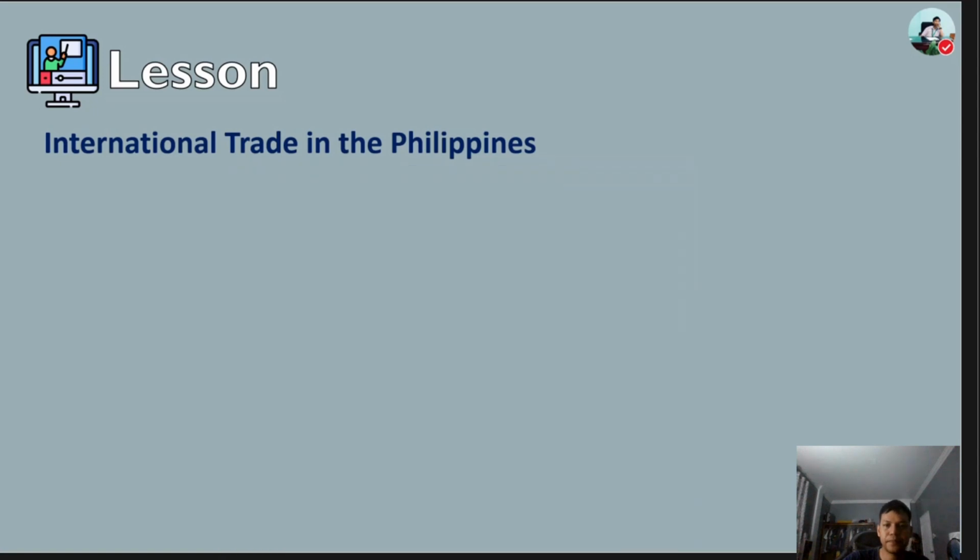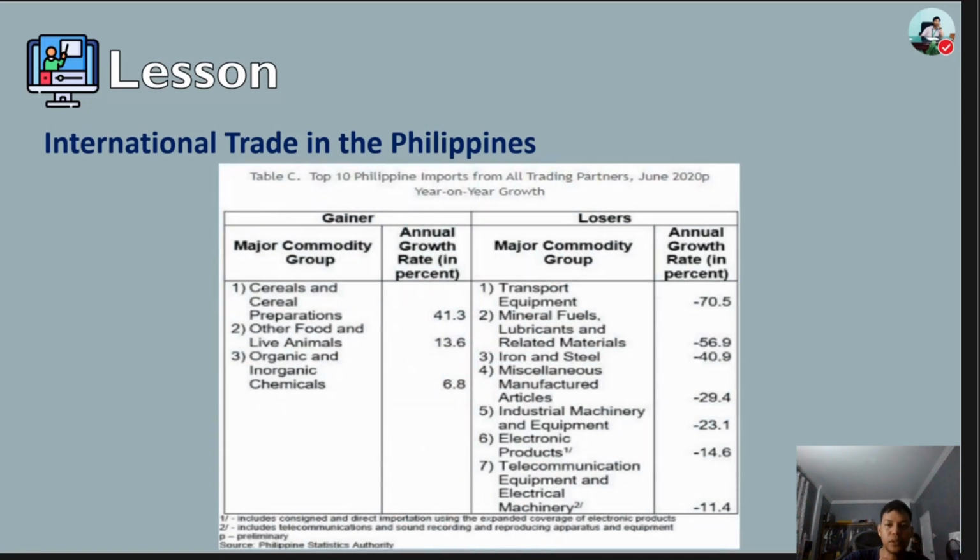And now let's proceed to the total import goods in June 2020, which amounted to 6.63 billion.